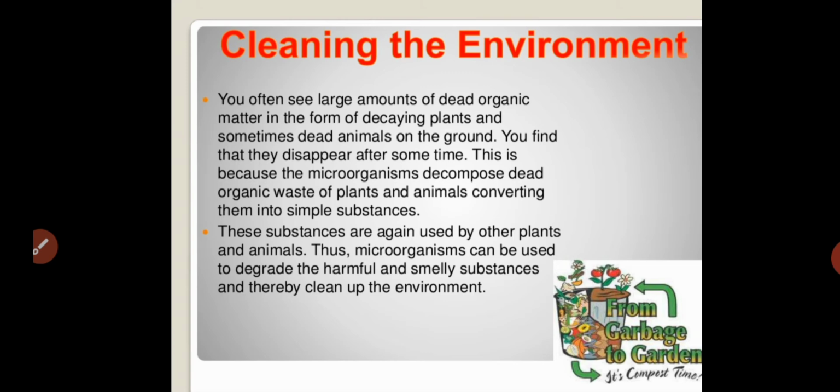Decomposers convert the dead and decaying organic matter into useful substances. This is because microorganisms decompose dead organic waste of plants and animals, converting them into simple substances. In this way microorganisms are involved in cleaning the environment.